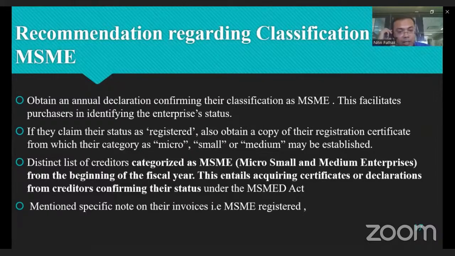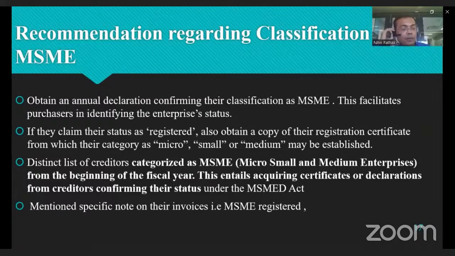Maintain a list of creditors categorized as MSME at the beginning of the fiscal year, and acquire a certificate or declaration from the creditor confirming their status under MSME. Alternatively, as a recommendation, your supplier can mention the MSME category in their invoice, like MSME registered and their status, micro, small, or medium size enterprise.